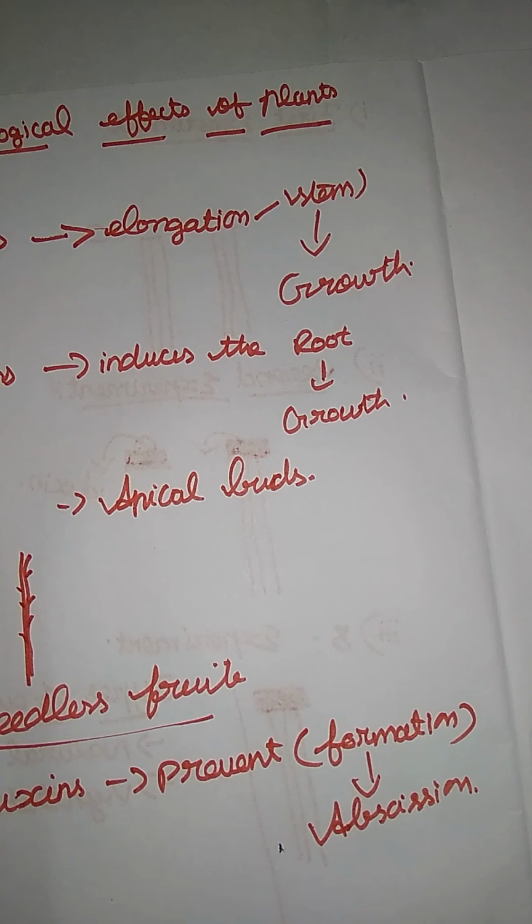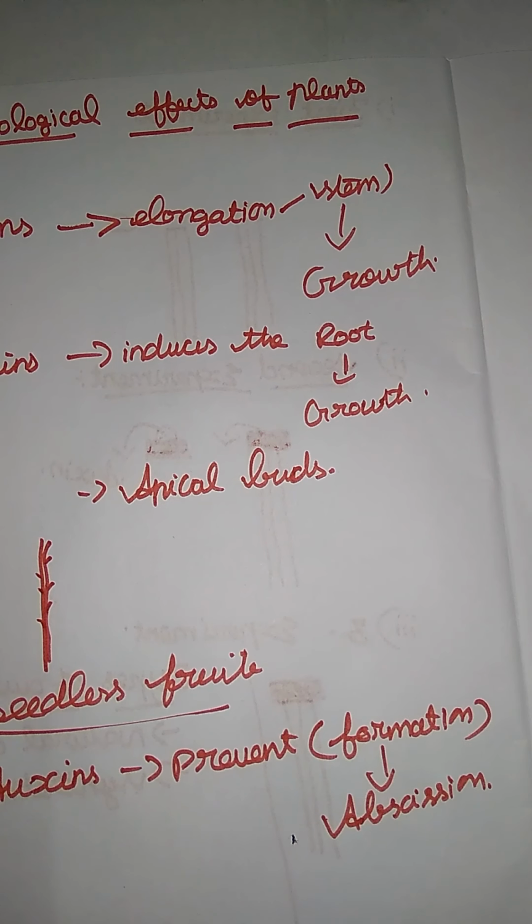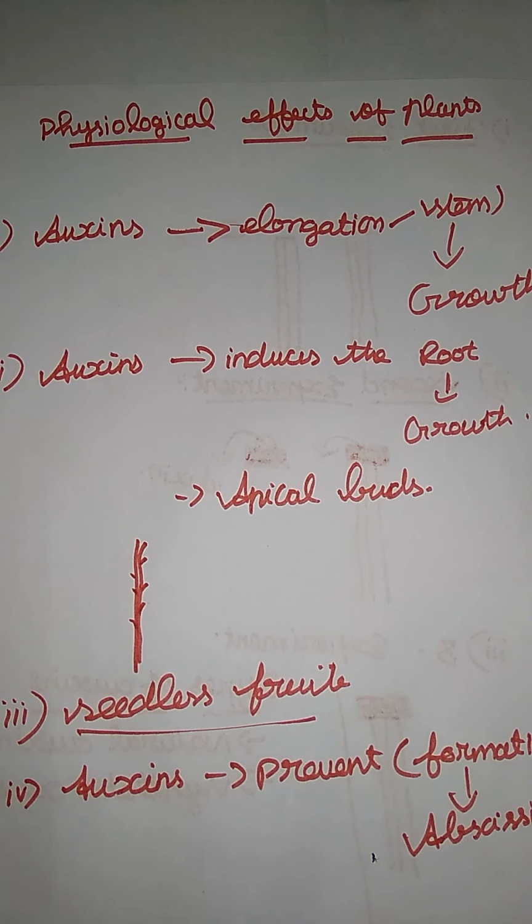Abscission, when we look at it, is related to the dormancy period. When a plant withers, they say it is the dormancy period, right? Auxin just prevents that dormancy of a plant. Okay, so that's it for the physiological effects of auxin. We will see more in the next one.